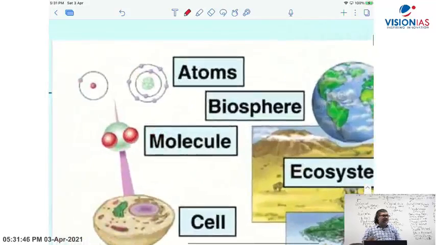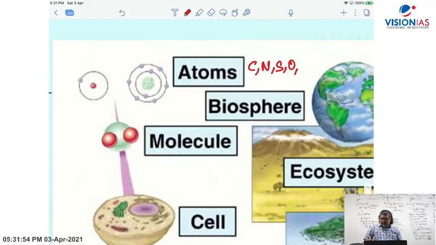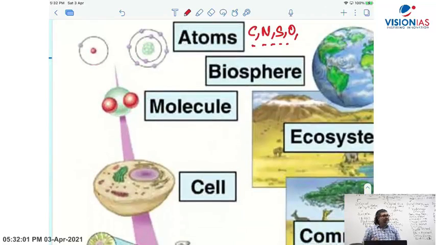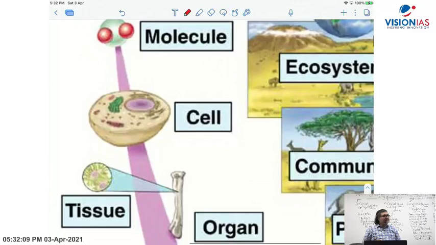Now here, see what comes into that. First comes what? Atoms. Carbon, nitrogen, sulfur, hydrogen and all those kinds of atoms. And then comes what? Molecules, like biomolecules: carbohydrates, proteins, DNA, RNA. Then comes what? Cell, the fundamental unit of life, what you have studied in biology class.